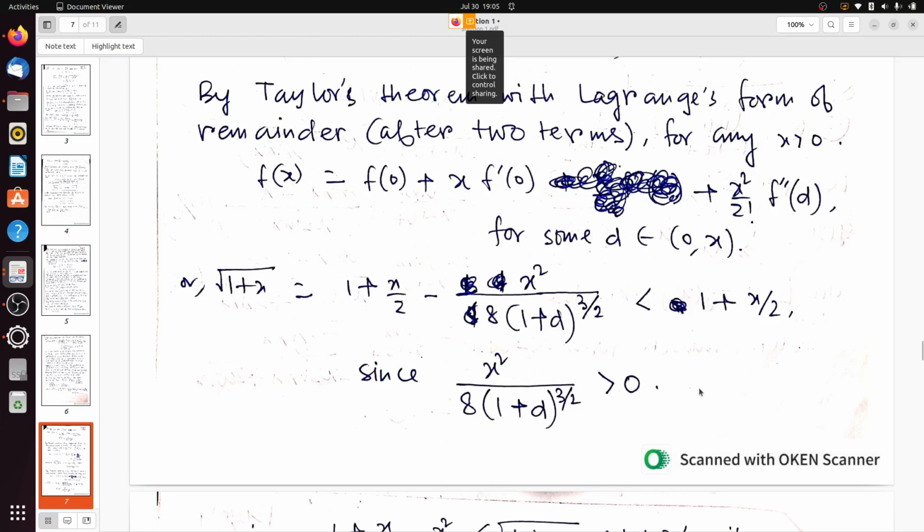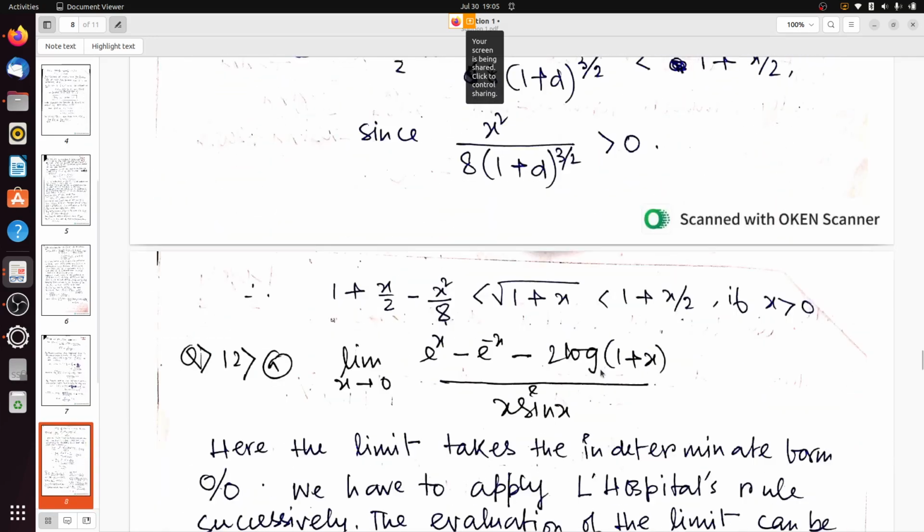So this is also greater than 0. So this is a positive term minus some positive term. So this square root of 1 plus x will be less than or equal to 1 plus x by 2. Okay, so 1 plus x by 2 minus x square by 8 is less than square root of 1 plus x, less than 1 plus x by 2, if x greater than 0.